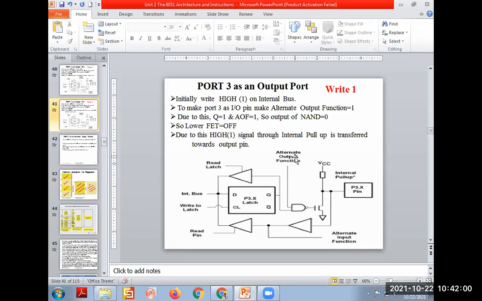If I write 1 on this alternate pin, and this D will be 1, Q1, 1, then 1 1 signal comes here, and 1 1 makes the 0 here. 0 means FET is off. FET off means no ground signal, or the VCC comes to the alternate pin, means high level signal is coming on the alternate pin here. So we can use this port 3 as multifunctional.